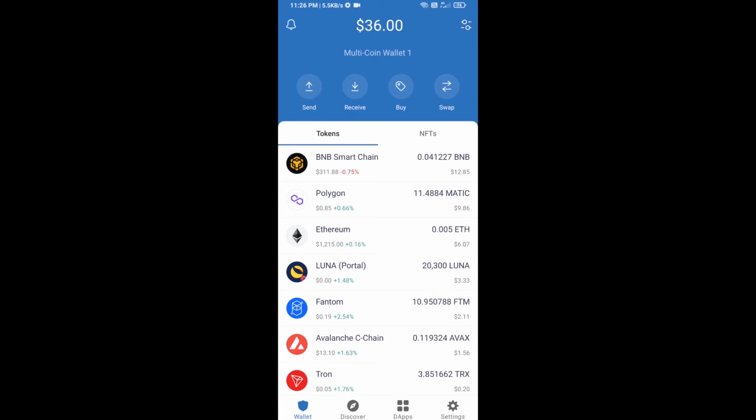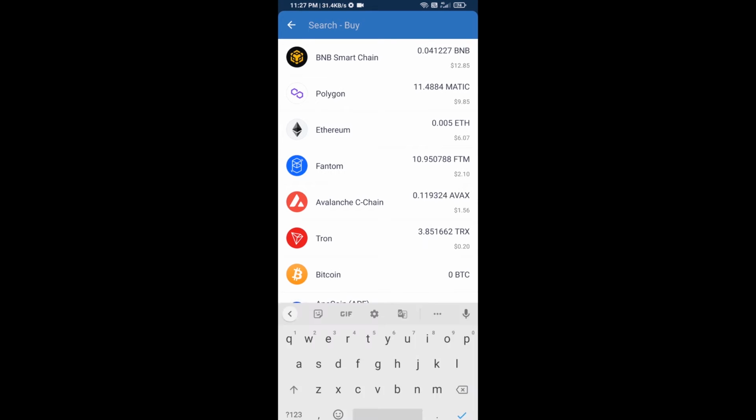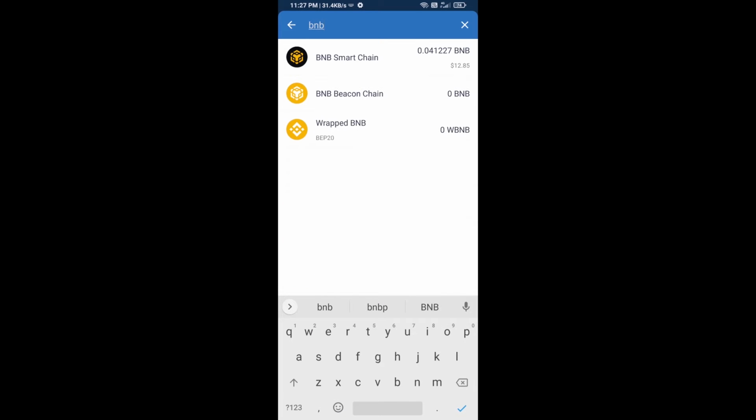Hello guys, today I am going to tell you about how to buy Allna protocol token on Trust Wallet using PancakeSwap exchange. Firstly, you will buy BNB Smart Chain. Click on the buy button and here you will search BNB. Then open BNB Smart Chain